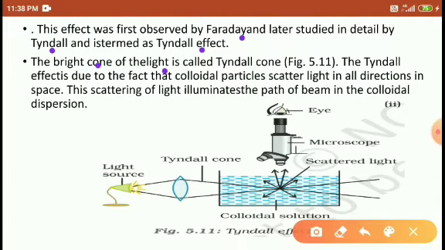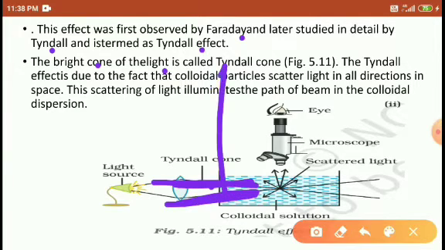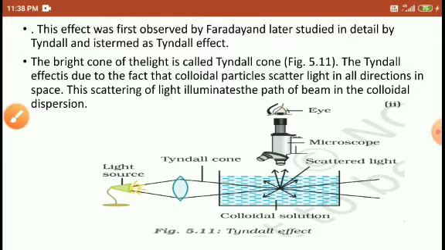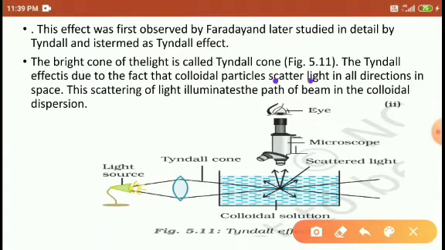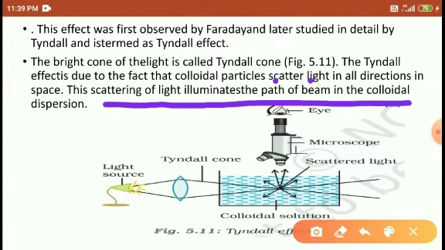When the beam of light passes over the solution, the path of light we call the Tyndall cone, because in presence of the Tyndall cone only, the colloidal particles are visible. The Tyndall effect is due to the fact that the colloidal particles scatter the light in all directions in space. The scattered light illuminates the path of the beam in the colloidal dispersion.